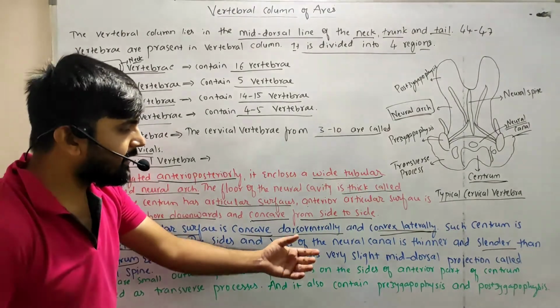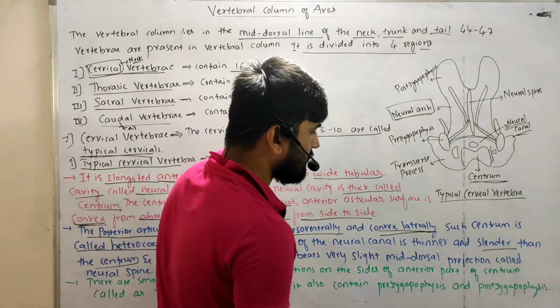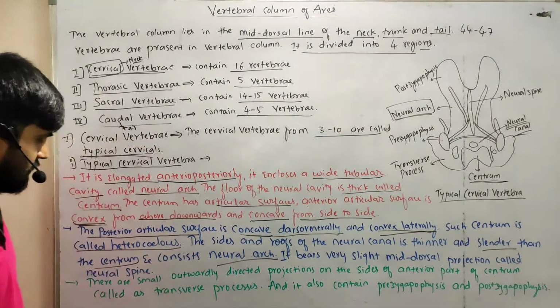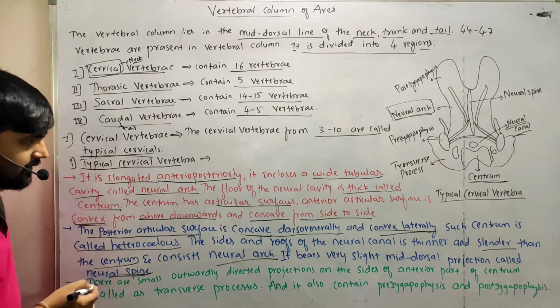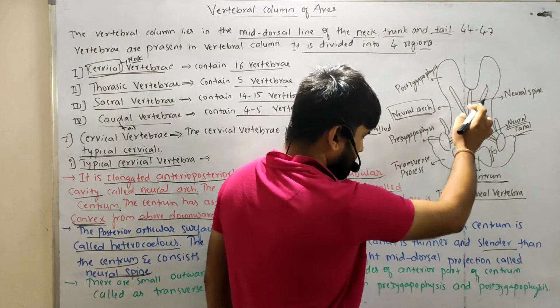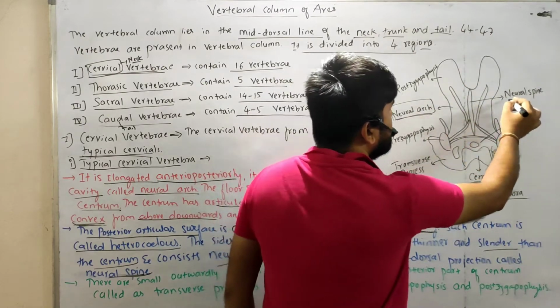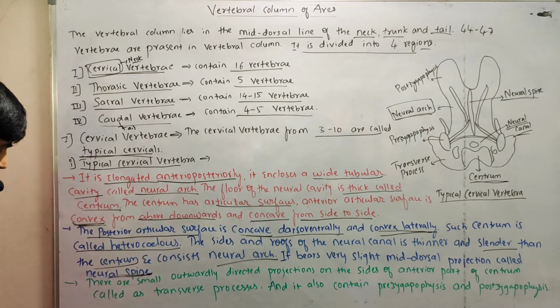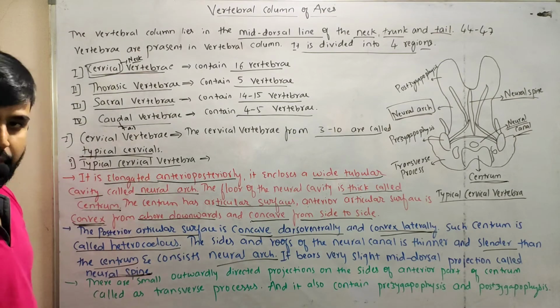It bears a very slight mid-dorsal projection called the neural spine. This is the neural spine. The last point is that there are small outwardly directed projections.